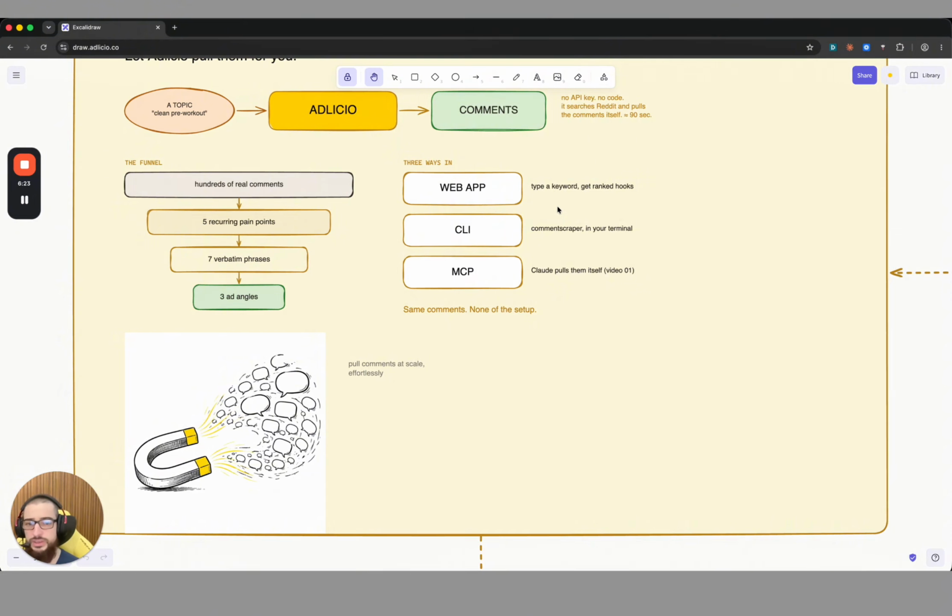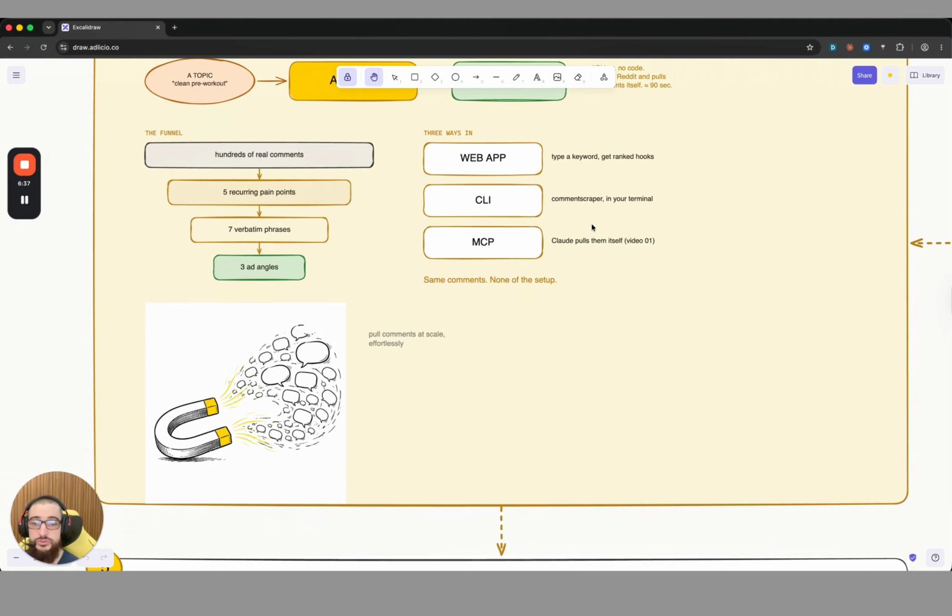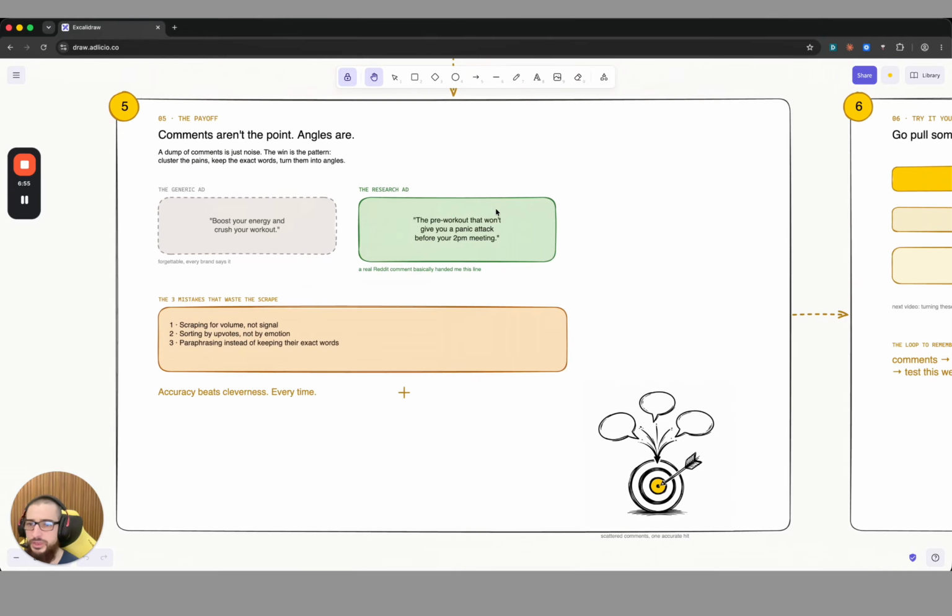You can use the CLI, or you can use the MCP if you want to have your agents also extracting customer language and other comments from Reddit. So now we can actually pull comments at scale and with zero effort. Number 5, the payoff, because it's great, you can get the comments, but what do you do now? Now the interesting part is you can take all those comments and find the best ad angles with it.